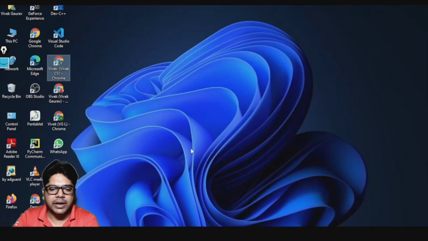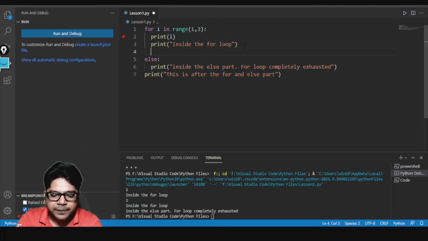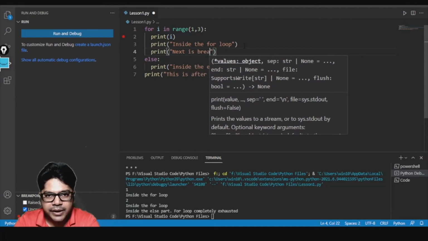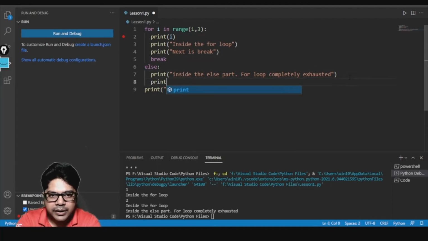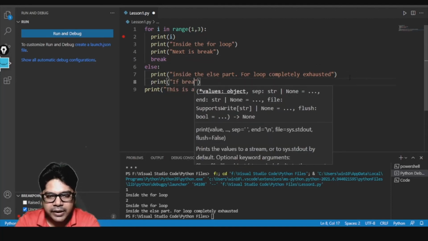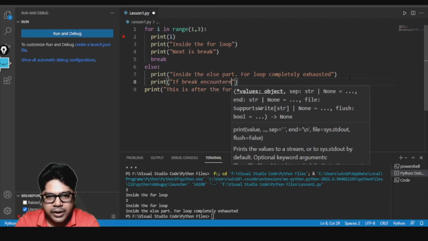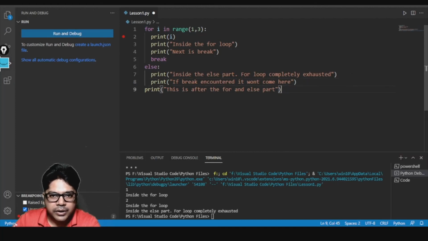Let me go over there and write this code first, and then I'll come back there and execute. Here I will write print, next is break. And here I'll write break. I will add one thing: if break is encountered, the counter won't come here, it won't come here. Okay, and then I'm writing this.